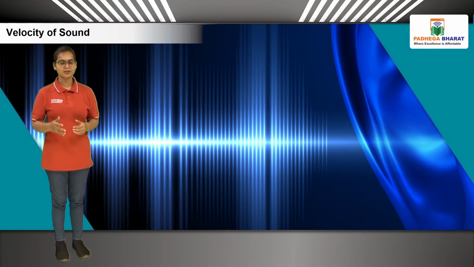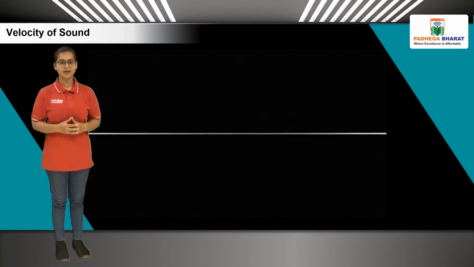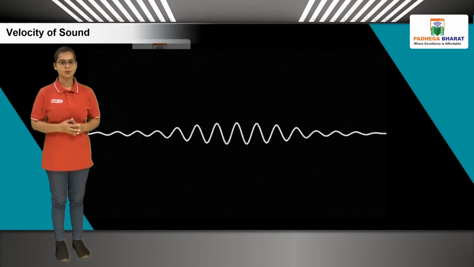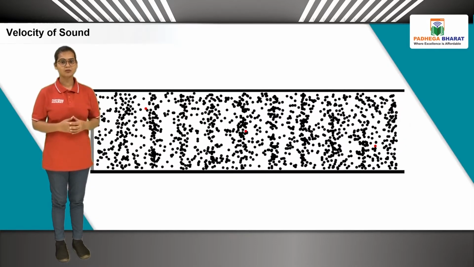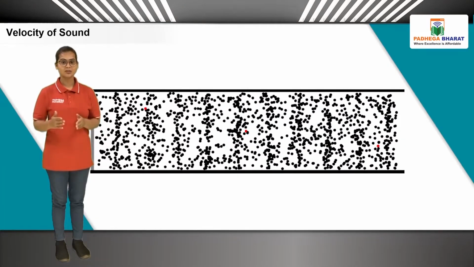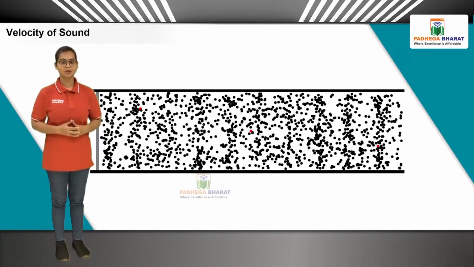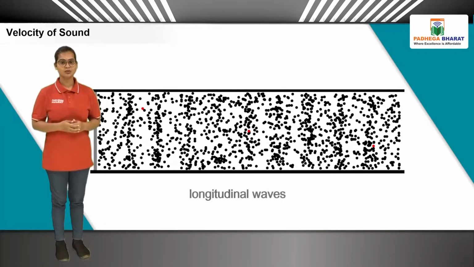Sound is a form of energy which creates the sensation of hearing in our ears. This energy is in the form of waves. A medium is necessary for the propagation of sound waves, which give rise to a chain of compression and rarefaction in the medium. The particles of the medium oscillate about their central or mean position in a direction parallel to the propagation of the wave. Such waves are called longitudinal waves.